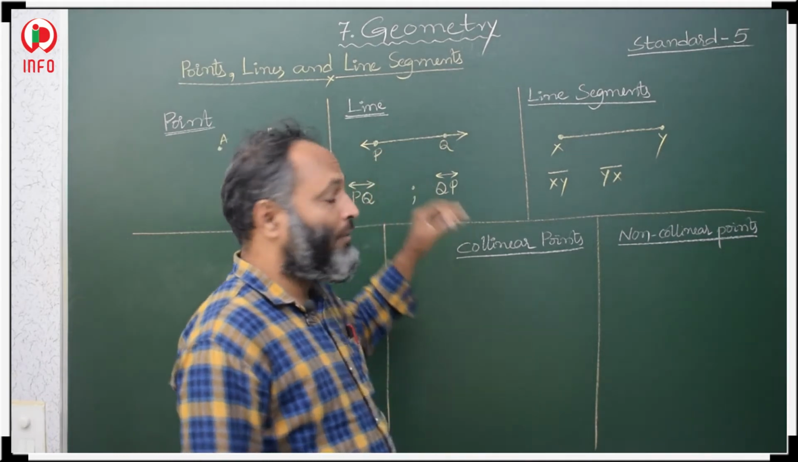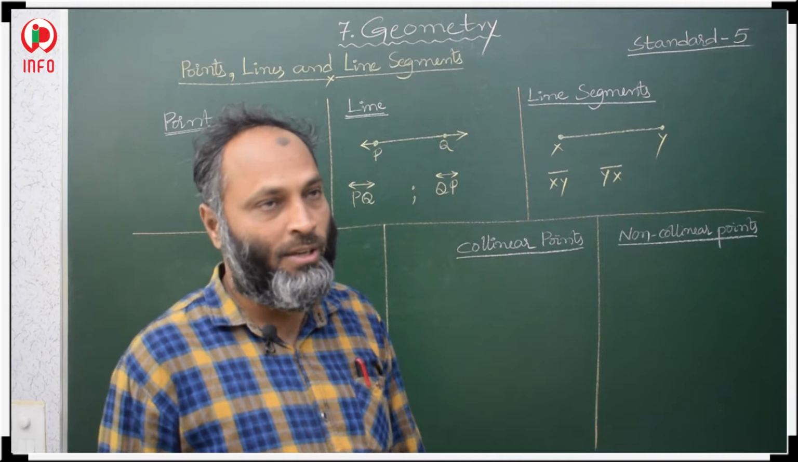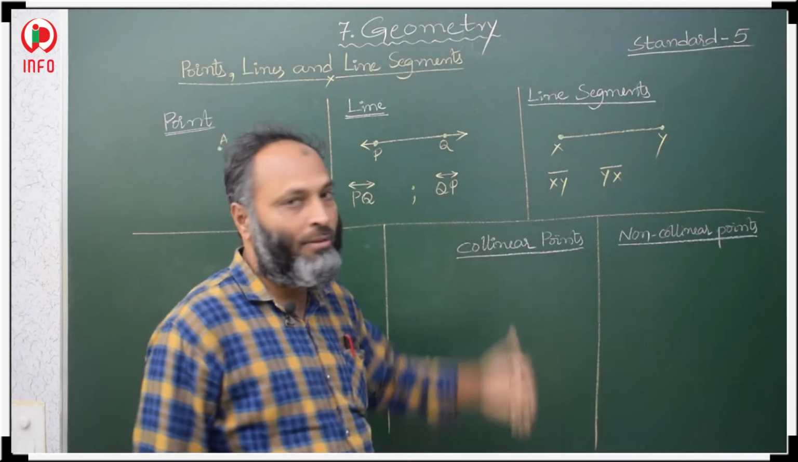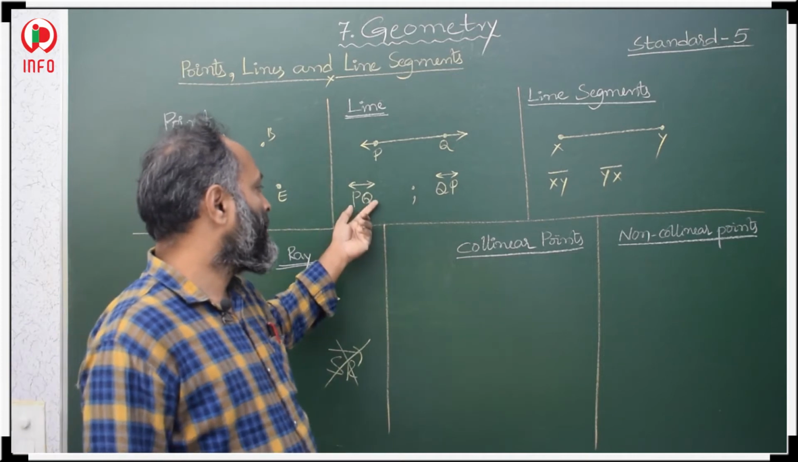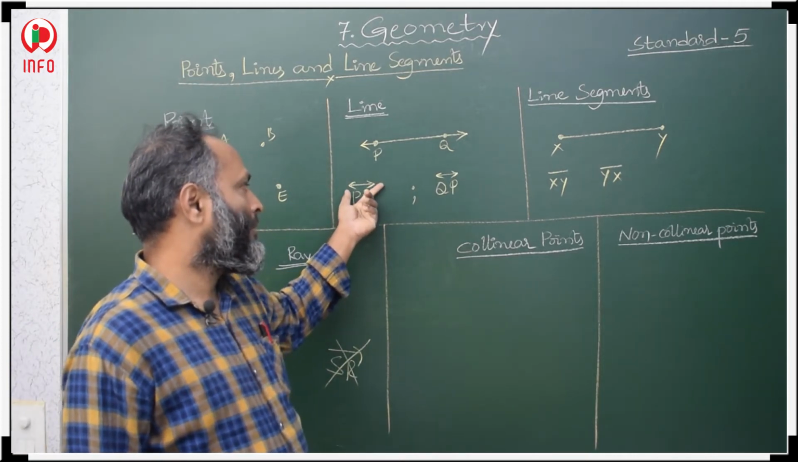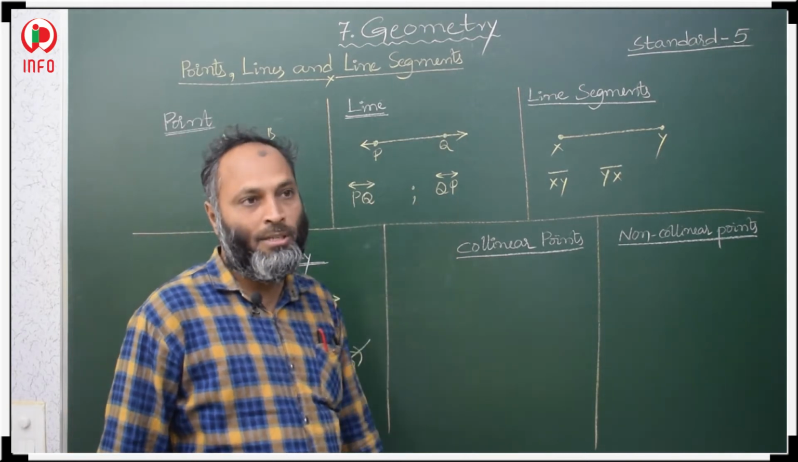The length of a line we cannot measure. Why? It extends infinitely. That is why we cannot measure the length of a line. Then how to represent a line? PQ like this. PQ representation, line representation, or otherwise QP representation.